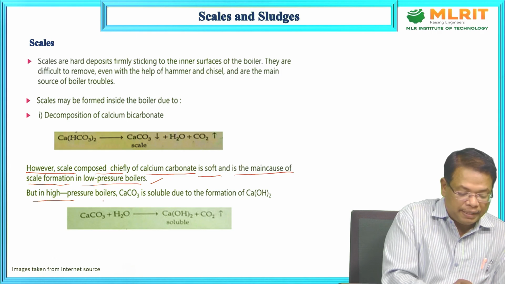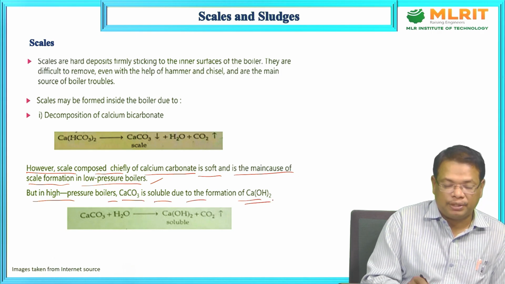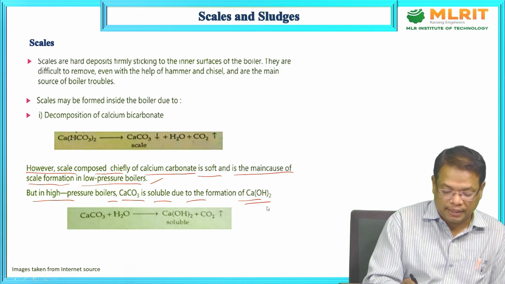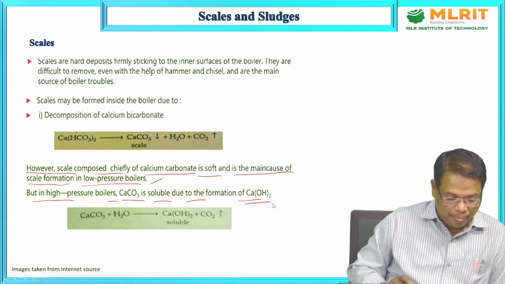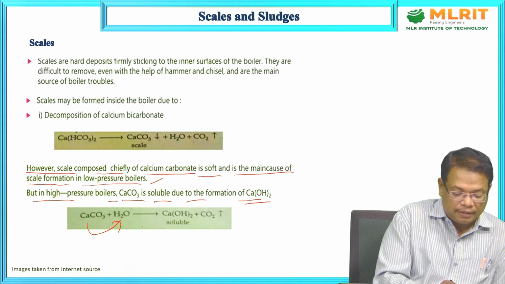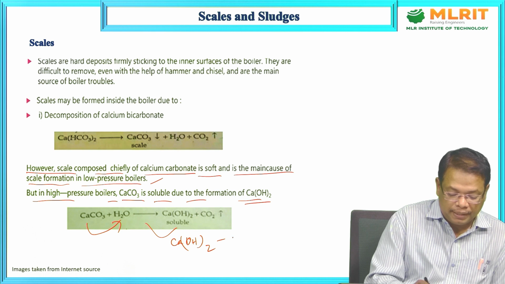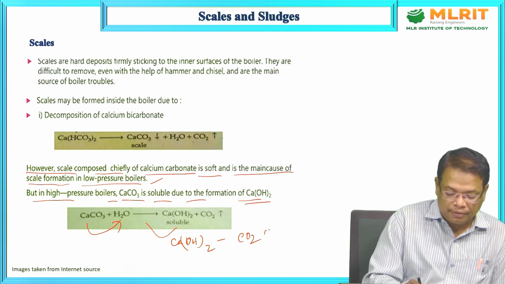But in high pressure boilers, CaCO3 is soluble due to the formation of Ca(OH)2, calcium hydroxide. Calcium carbonate will react with the water and form soluble calcium hydroxide by evolution of CO2 gas.